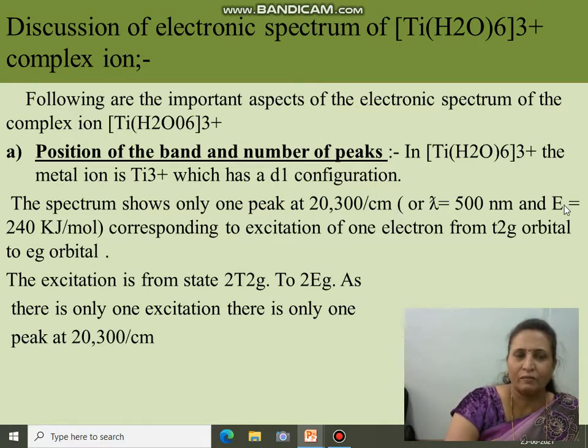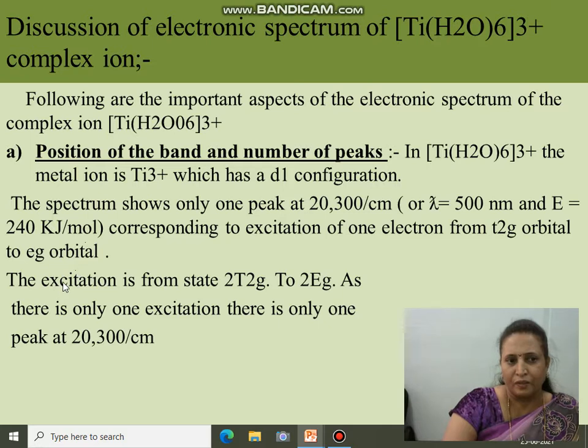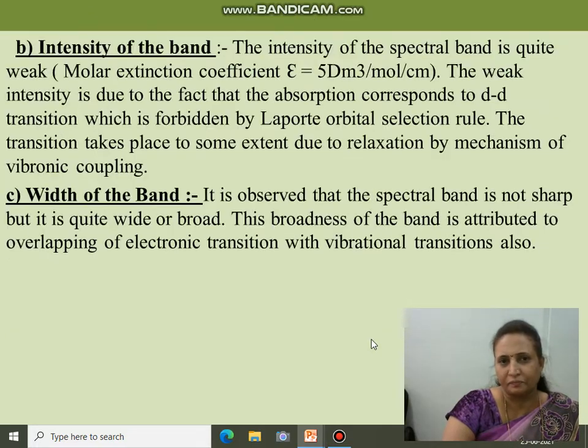The energy of that peak is 240 kilojoules per mole. This peak corresponds to excitation of one electron from the lower t2g orbital to the higher eg orbital. The excitation is from t2g to eg. As there is only one excitation, there is only one peak present at 20,300 per centimeter.